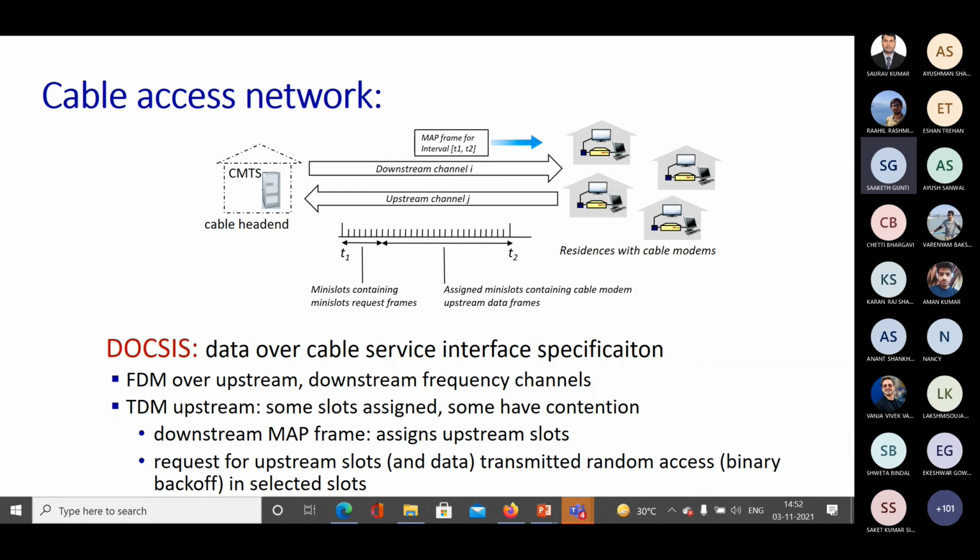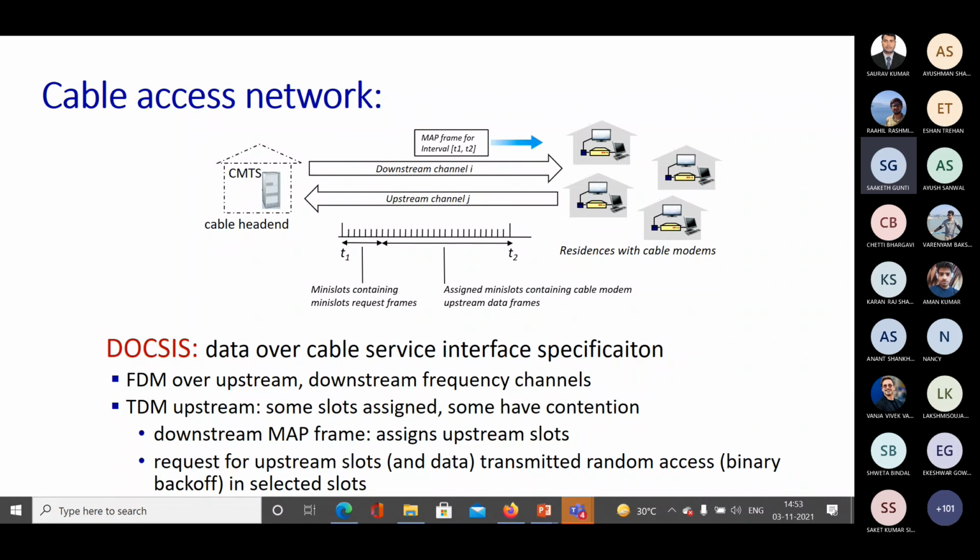Now, if you assign the time slots, even in that case, you will have some kind of contention, right? Because if more than one user tries to access the same time slot, there will be some kind of contention. So what is being used here? DOCSIS, that is Data Over Cable Service Interface Specification. This is being used in the case of a cable access network.